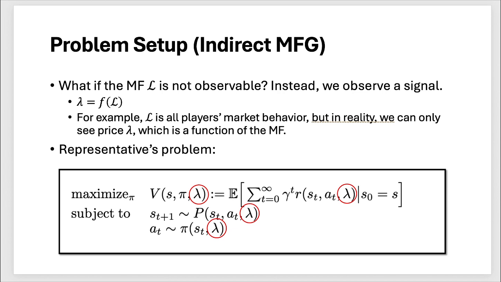So the representative problem will be reformulated as follows. I just use a red circle to indicate where the mean field L was, but we just replace L with something with a lambda.